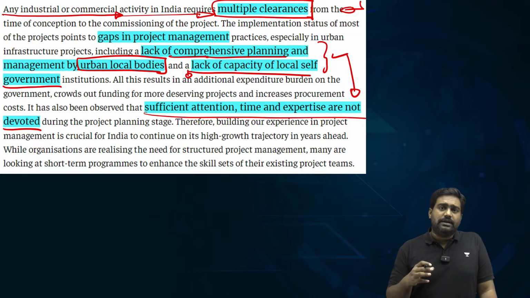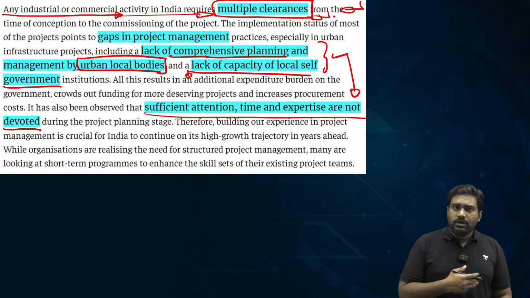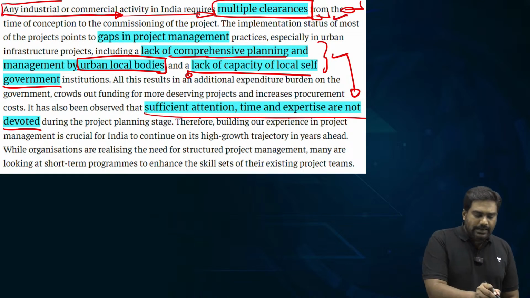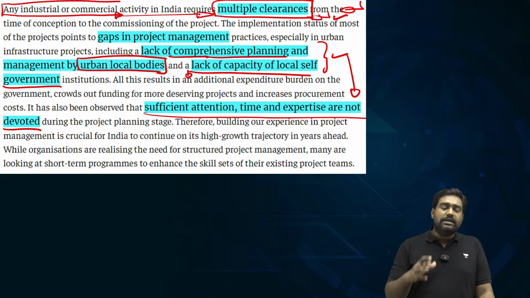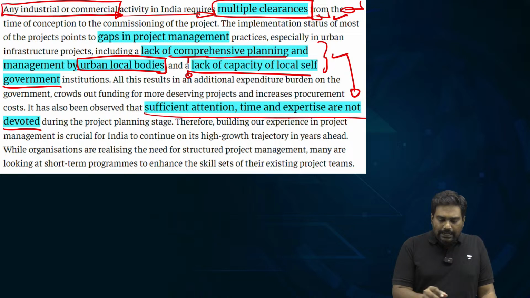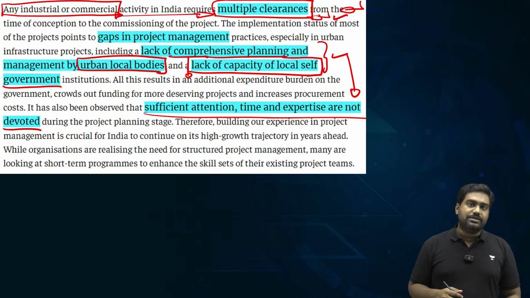The delays, and sometimes even corruption and red tapeism present in the bureaucracy, could lead to substantial delays in just getting the clearances for a project, which could increase the cost. So to address all these problems, what you need is efficient project management, and the required skills and capacities have to be built amongst all the stakeholders.